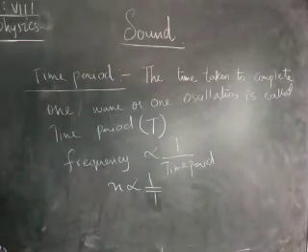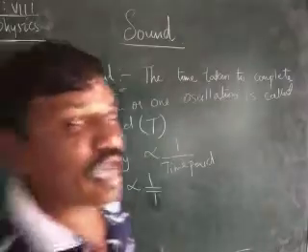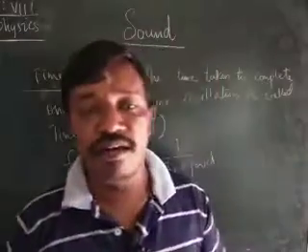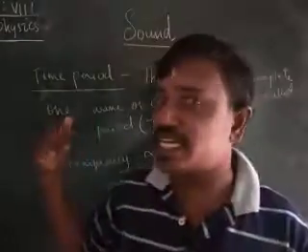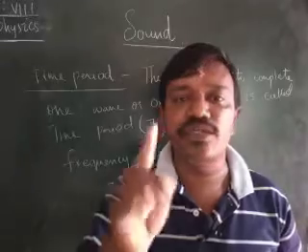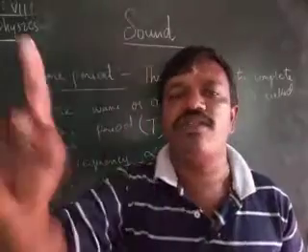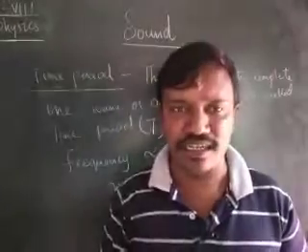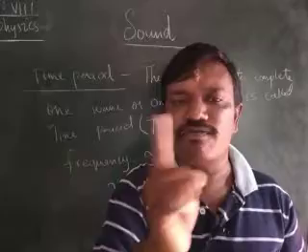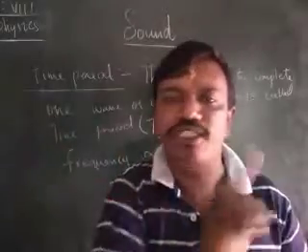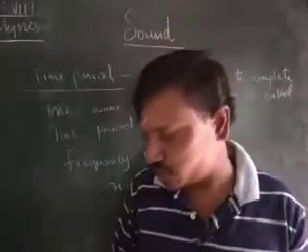Frequency is the number of waves completed in a second. We should distinguish between frequency and time period, children. Time period is how much time it takes to complete one wave or one oscillation. And frequency means how many times it is moving in 1 second. That is called the frequency, children.